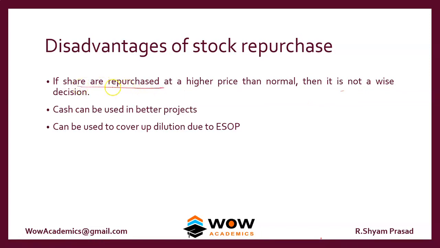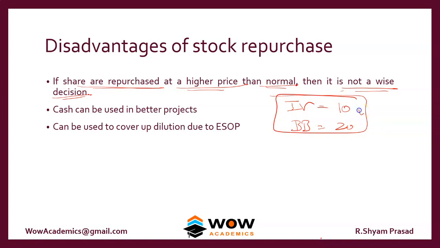If the shares are repurchased at a higher price than normal, then it is not a wise decision. For example, if the intrinsic value of the company's share is 10 rupees, and we buy back the same shares at 20 rupees, this is not wise, because the company's real worth is 10. We should not buy back at 20. We should buy back at a lower price, for example at 5 rupees. If the intrinsic value is 10 and it's available at 5, then we should buy it.